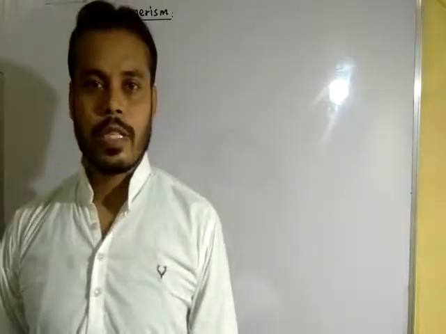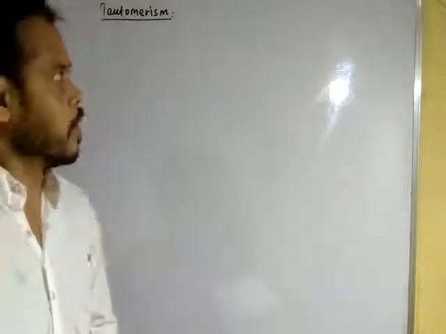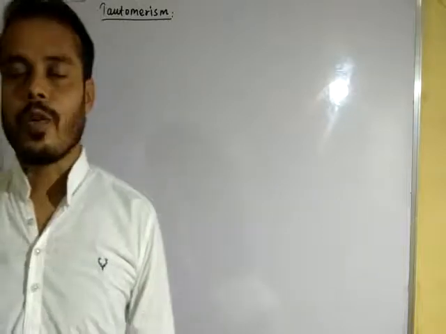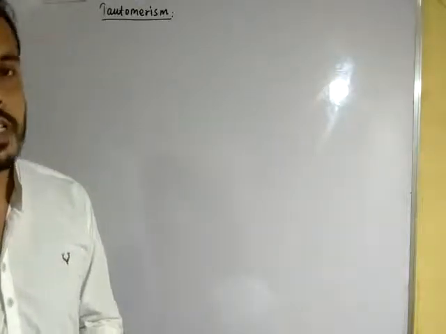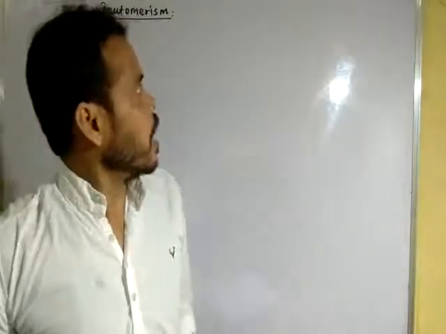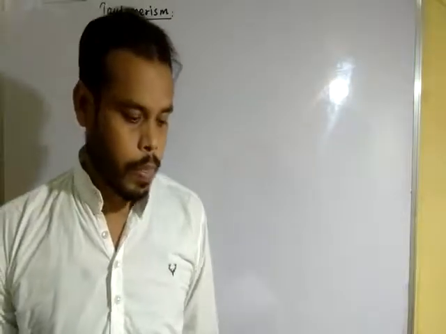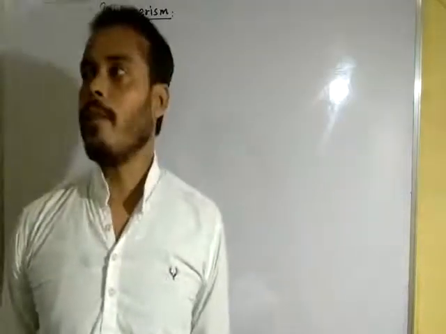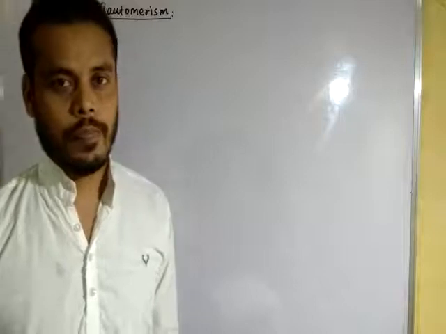Today we are going to discuss another very important topic known as tautomers. Tautomers are also known as a special type of functional isomers, because in this, the isomers exist simultaneously in dynamic equilibrium with each other.